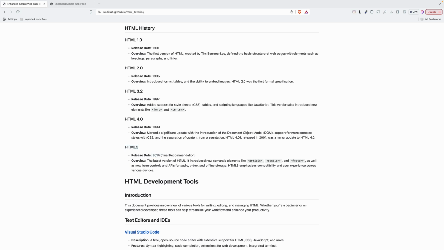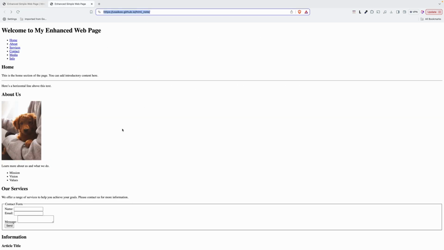So the last version of HTML, as I said, we will study today, with new semantic elements like article. It also includes section and footer, as well as new form controls and APIs for audio, video. As I mentioned, we will study audio, video, and offline storage, and HTML5 emphasizes user experience across various devices like mobile phone, tablet, and so on. So we will write it to make sure this project is readable from every different device. So we will study it as well. This is very important.